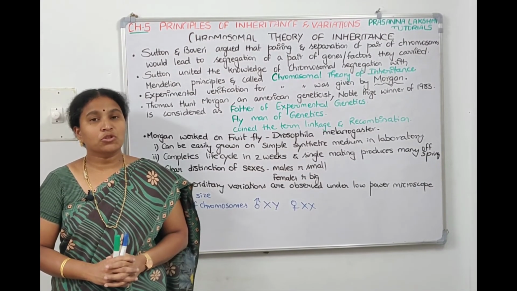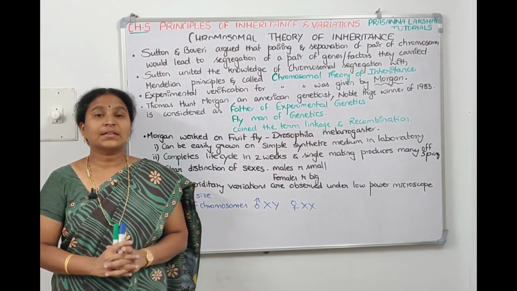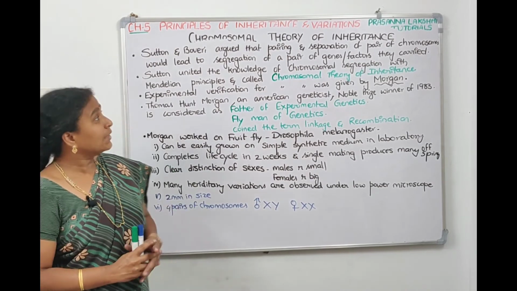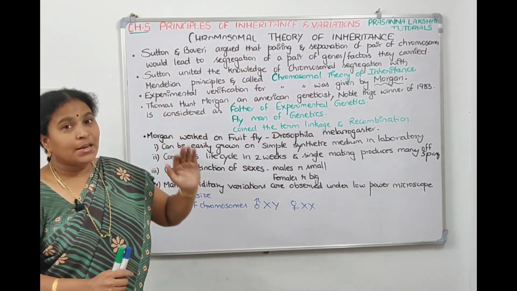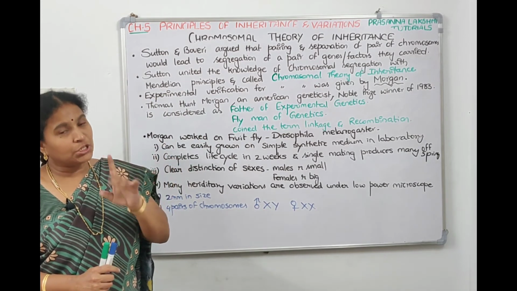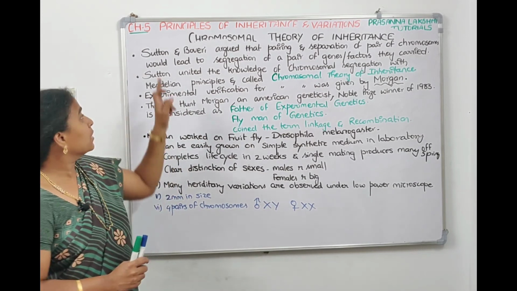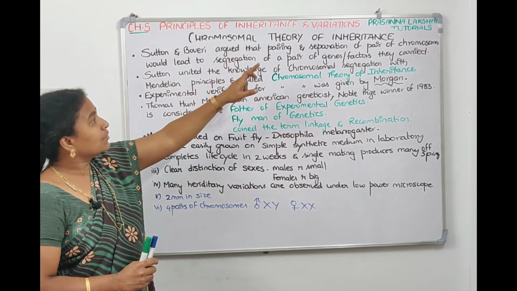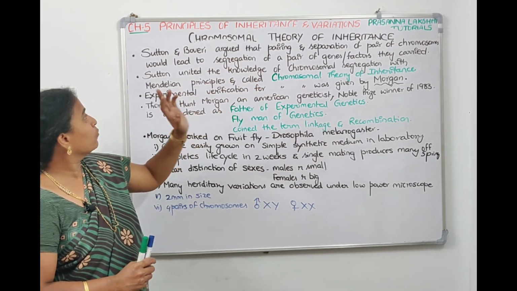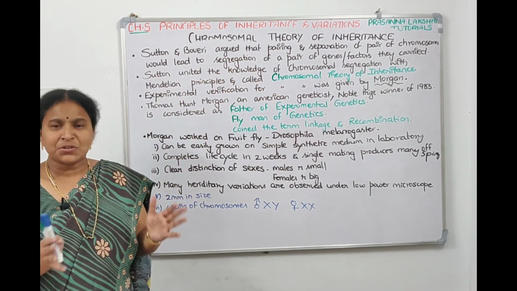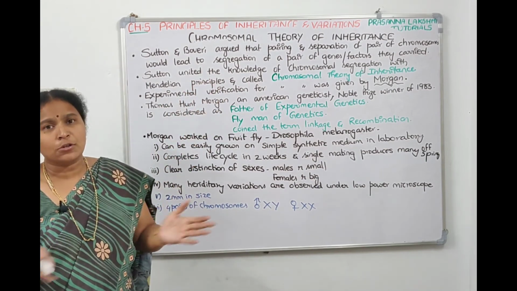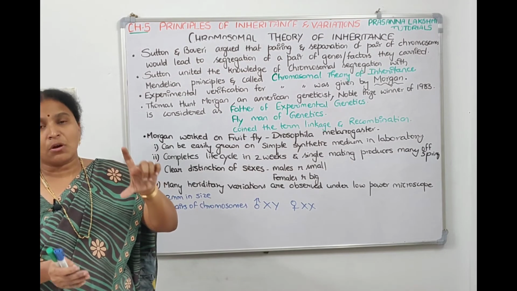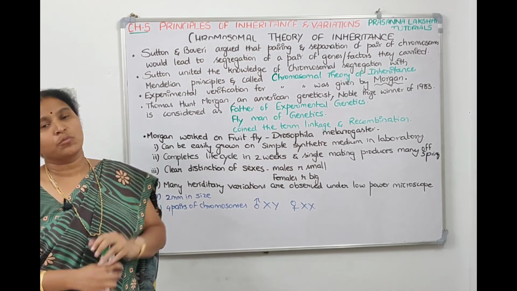After observing the chromosomal movement during meiosis, Sutton and Boveri argued that the pairing and separation of the chromosomes will lead to pairing and separation of genes also. Segregation means separation only. Those genes which are present on the chromosomes will segregate along with the chromosomes only.